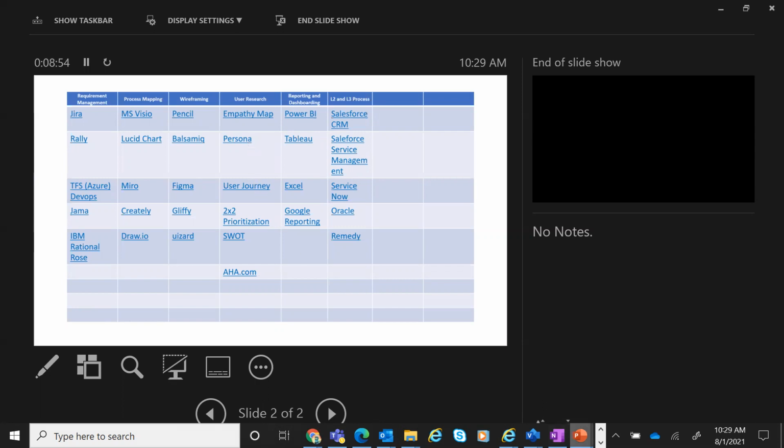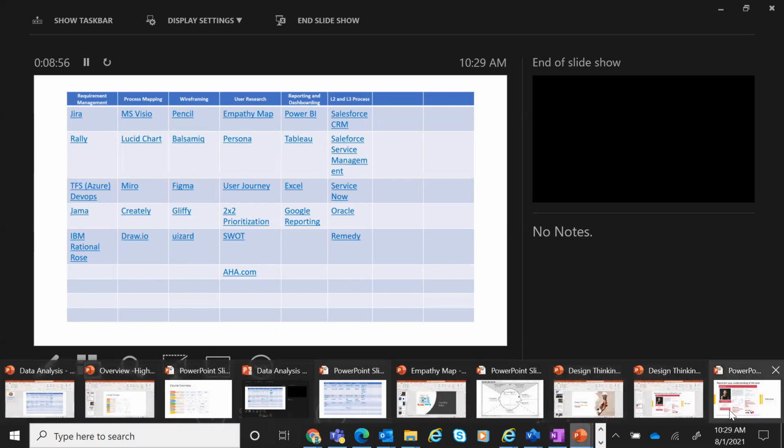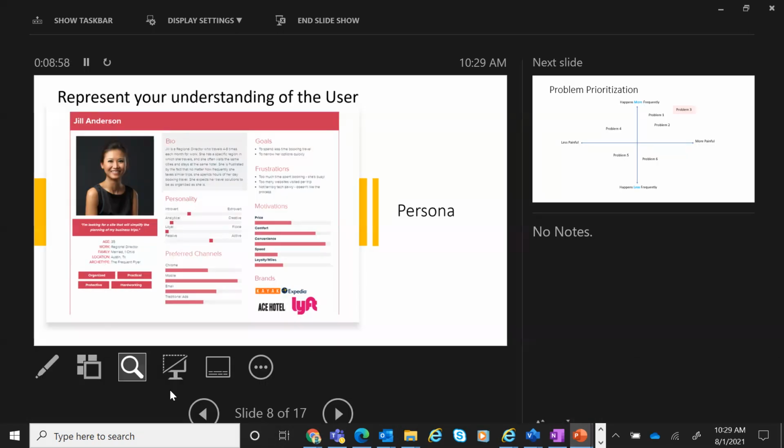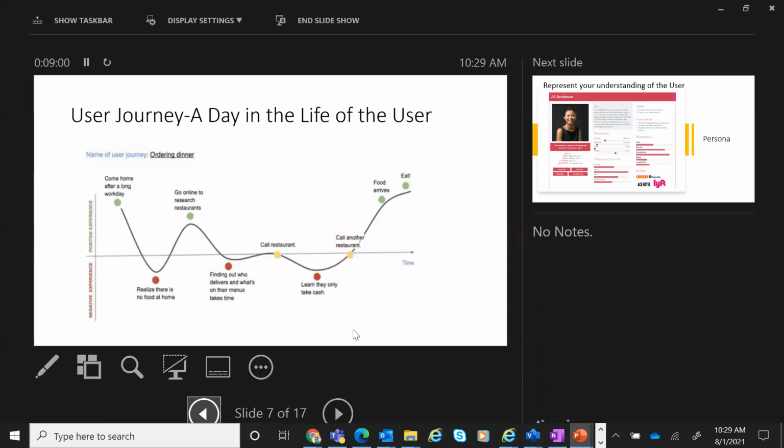User journey. What is a user journey, right? So if you look at this, user journey is basically a day in the life of the user, or the life of the user while encountering that problem.